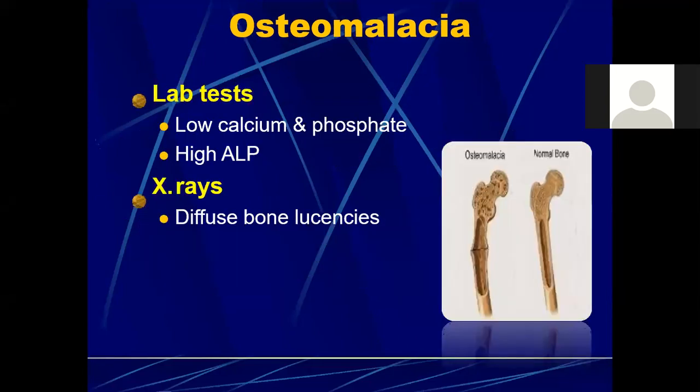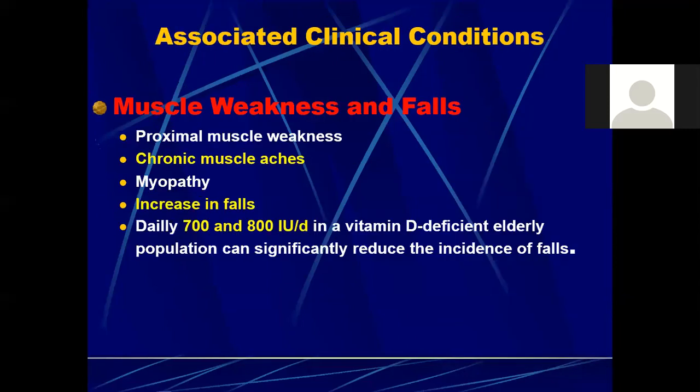Then lab tests, what will they show in cases of osteomalacia? We will have low calcium and phosphate levels, high alkaline phosphatase levels, and the X-rays will show diffuse bone lucencies. So what are the other associated clinical conditions? We have muscle weakness and falls: proximal muscle weakness, chronic muscle aches, myopathy, and increase in falls. All this is associated with vitamin D deficiency.